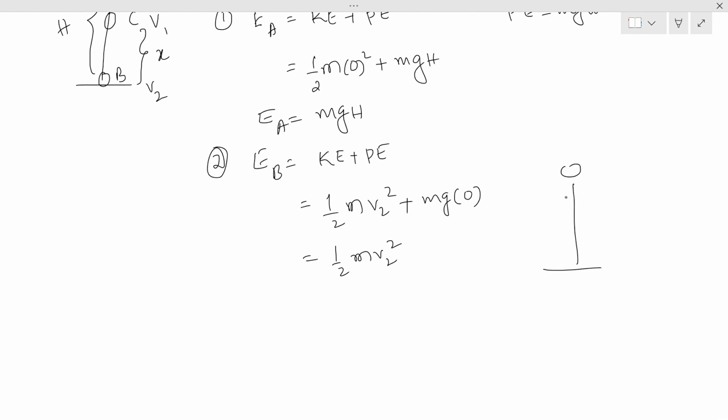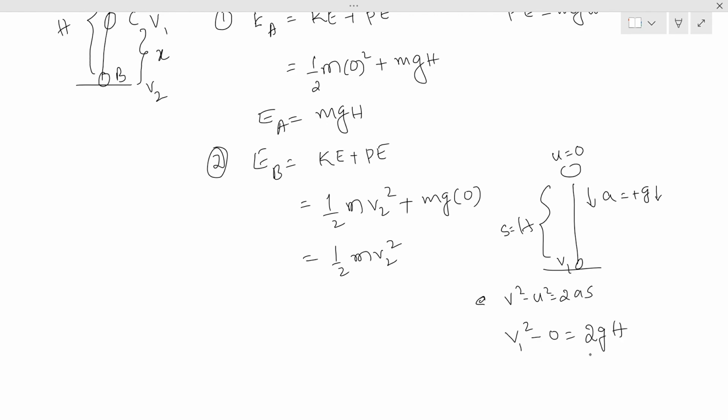Let us take this point: initial velocity is 0, the final point velocity is v, and the body is falling down. Acceleration due to gravity is plus g because it is also downward, and the displacement is h. Applying the equation of motion, the formula is v square minus u square is equal to 2as. This is uniformly accelerated motion. So here v square minus 0, u is 0, a is g, s is h. So v square is equal to 2gh.